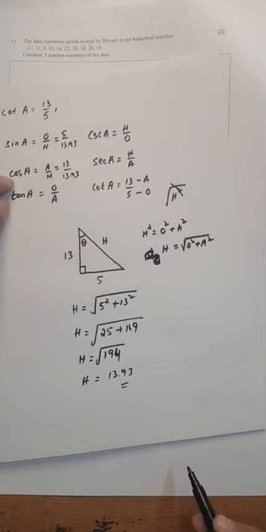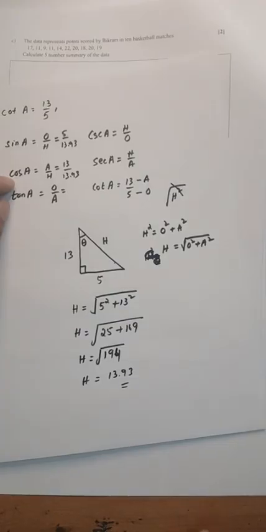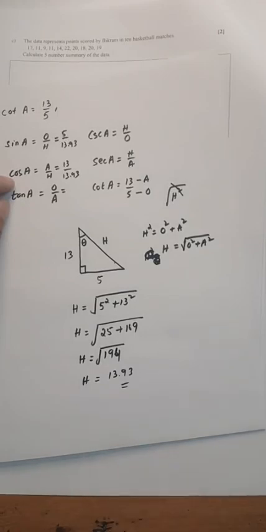Not necessary that all the time it is a whole number.